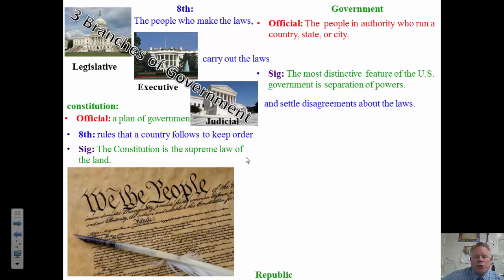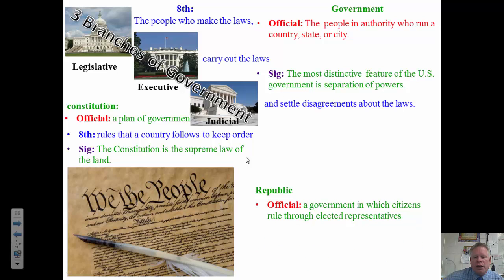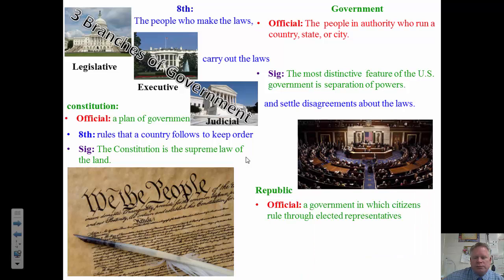Our third word is republic. And a republic is a government in which citizens rule through elected representatives. This is a picture of the Senate chamber, and all these guys in the Senate chamber were elected. Now, some people think the United States is a democracy. Well, a democracy is where everybody votes on every issue.